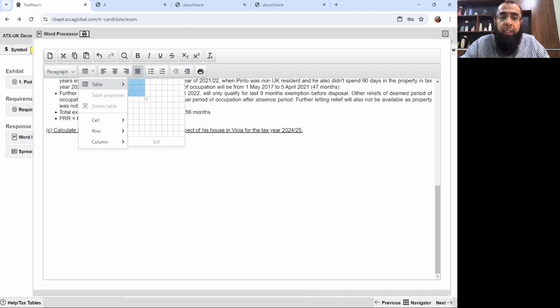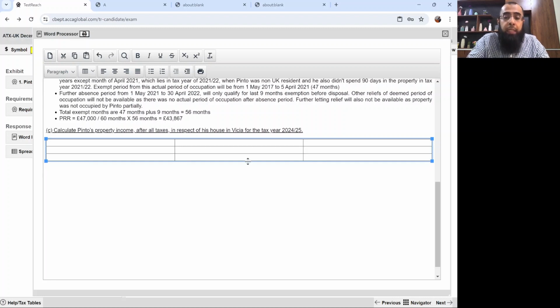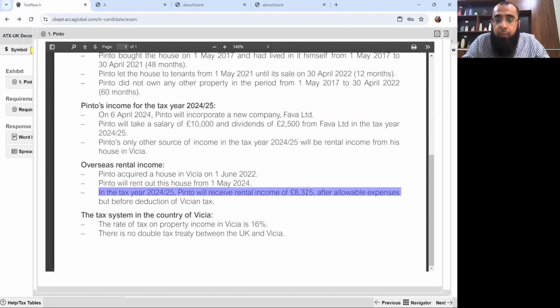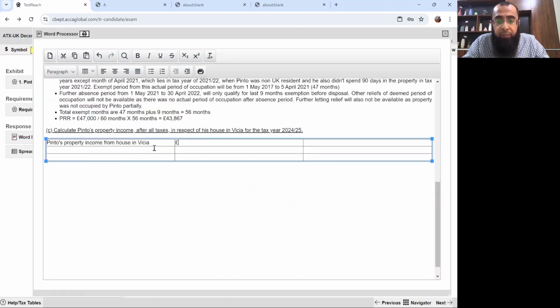So basically what we have to do is that we need Pinto's overseas property income from Vicia, from house in Vicia. So what is that property income which he's provided with? So the property income he's getting is £8,375. Just listen to me carefully. So that's £8,375. Okay. On this, he has to pay Vitian tax.